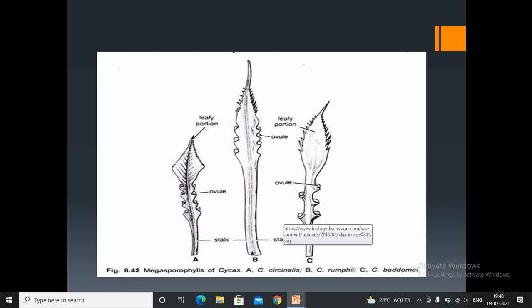This is another species, Cycas circinalis, Cycas rumphii and Cycas beddomei.